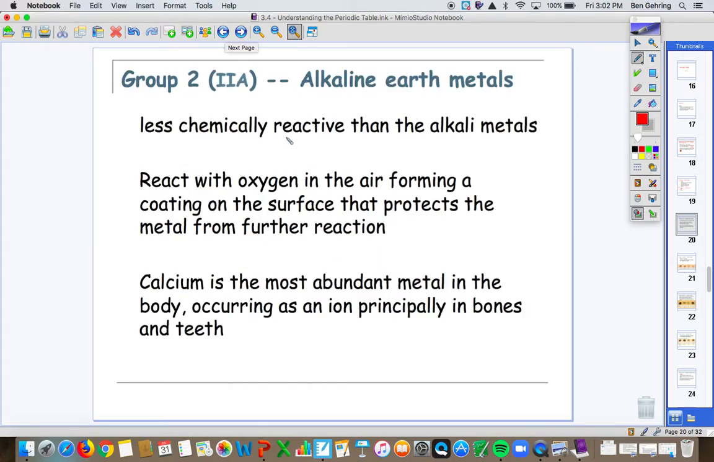Our second group are known as the alkaline earth metals. A lot of these elements are found in the Earth's crust, but they are slightly less chemically reactive because they have 2 valence electrons as opposed to only 1. But they react quite readily with oxygen. In air, they form a coating that protects the rest of the substance from reacting. This coating is an oxide, formed when it reacts with oxygen, and it prevents further reaction. Calcium is the most abundant metal in the body, found in bones and teeth. It's one of the alkaline earth metals as well.